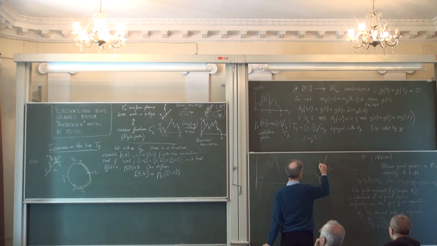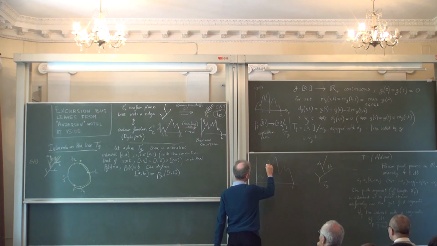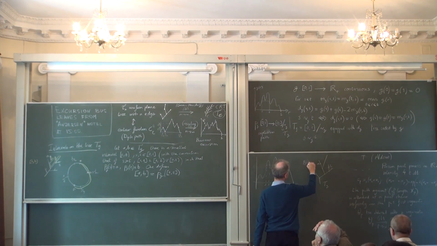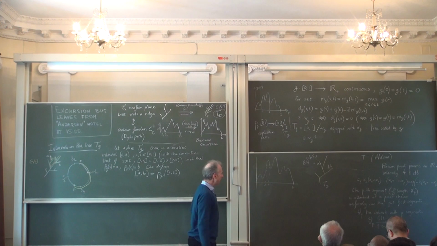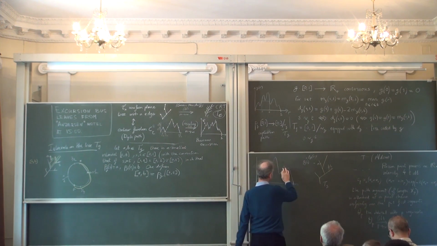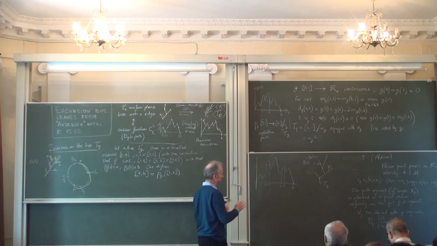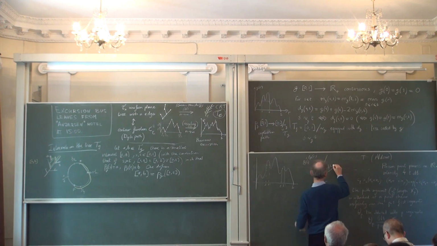Suppose my point A is here, and my point B is here. So this means that A corresponds to these two points here, say to s and s'. And say that the point B is going to be somewhere here. So possibly it corresponds to these two points. There may be more than two points in one equivalence class, but let's say typically it will be two points.